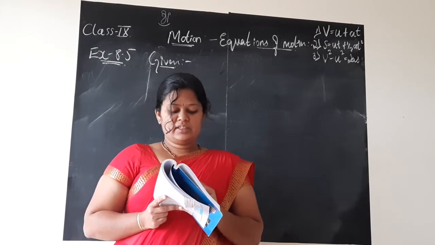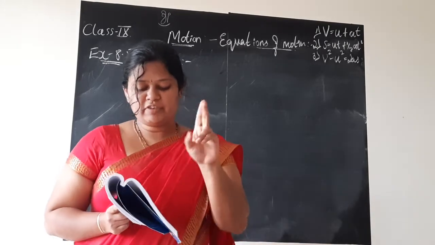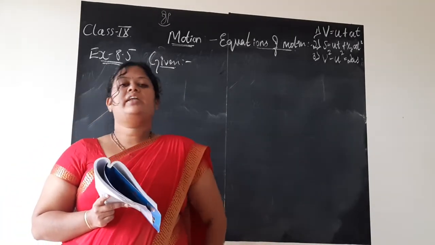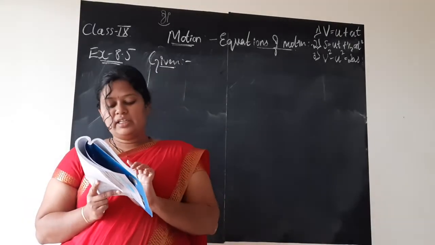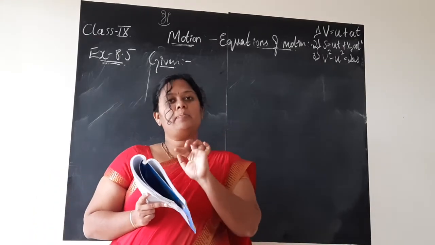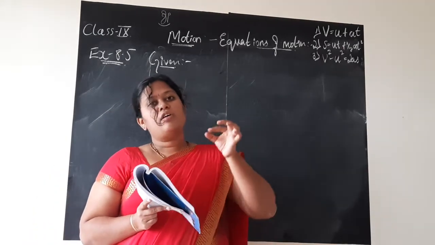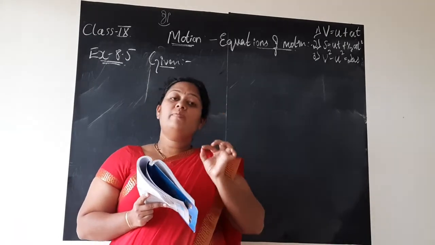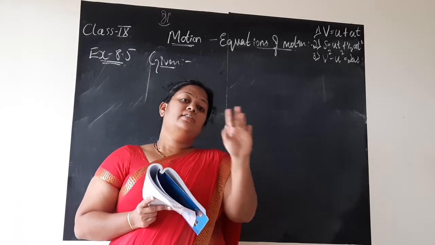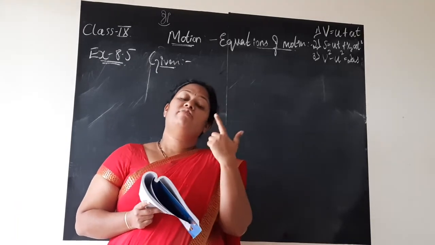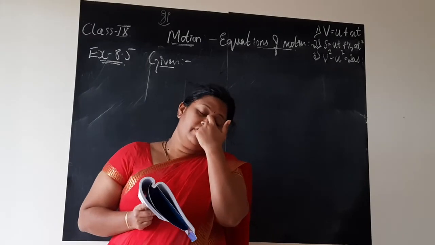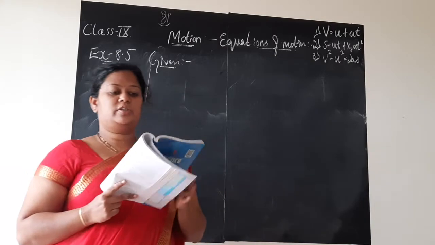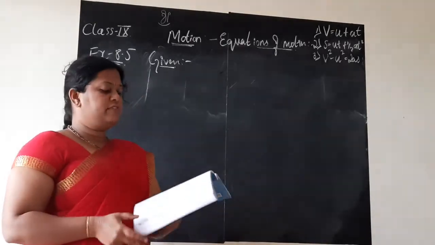They are asking us two sub questions. First one is find the acceleration. Second part, the distance travelled by the train for attaining this velocity. So how much distance did it travel in the span of 5 minutes, in which the train was moving with the speed of 72 km per hour? We need to find out. Hope you have understood the question. So first let us solve the first part, children.